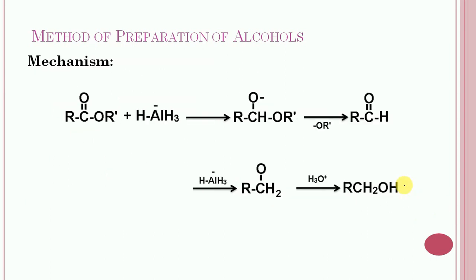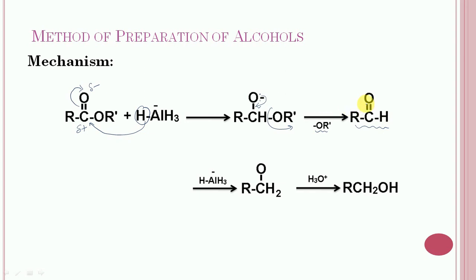Then the mechanism of reduction with lithium aluminum hydride. In this case, this pi bond will shift toward oxygen. Oxygen acquires negative charge, carbon acquires partial positive charge. So this hydride from lithium aluminum hydride is added to carbon, so that this intermediate will get formed. Now this additional lone pair will take part in the pi bond formation between oxygen and carbon, and it will lose 1 alkoxide ion and get converted into aldehyde.